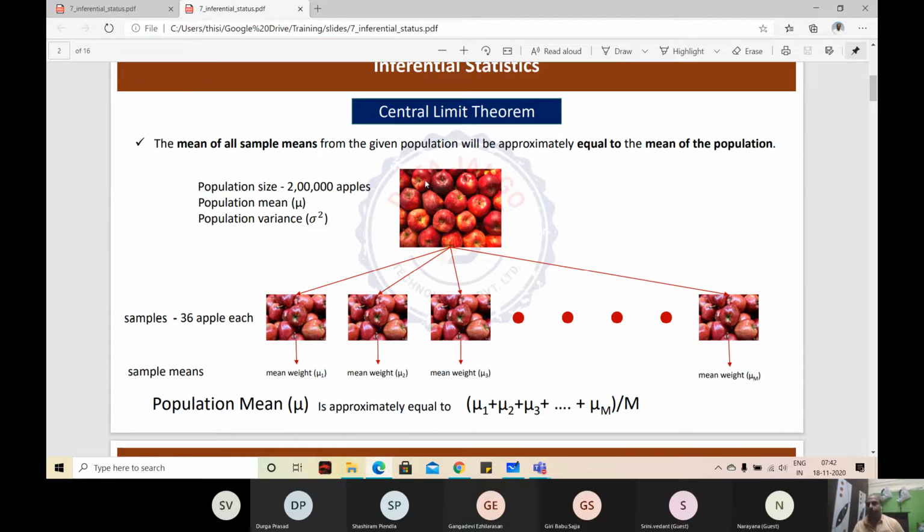So no need to know the population's mean. Suppose that in a state, a state is producing apples, and you wanted to know the average weight of the apple. No need to take all the apples' weights individually. Can we take individual apples' weight throughout the state? Can we?